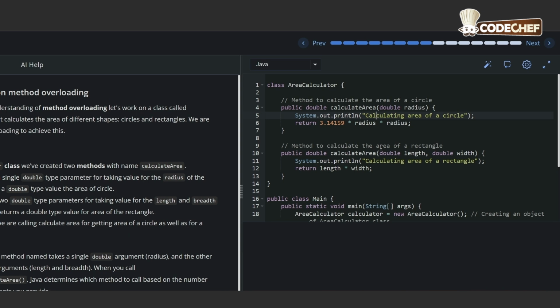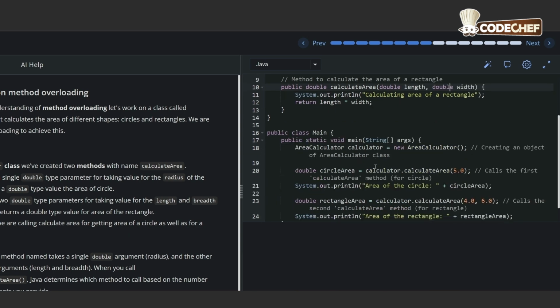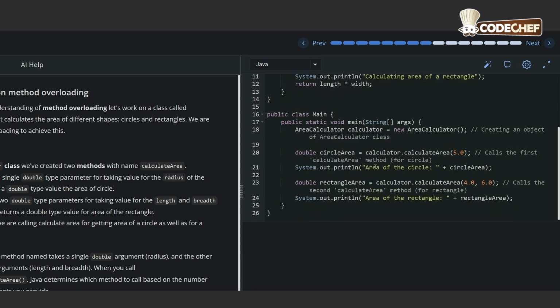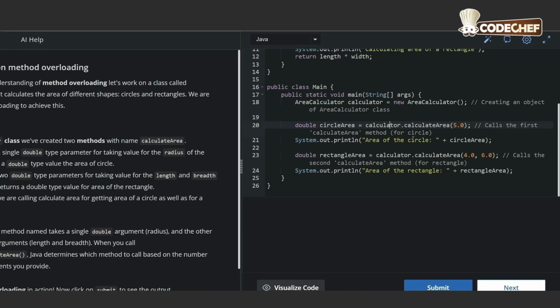Now we have our second method of calculateArea using double length and double width, and again we use two parameters over here, length and width. So here our method calls, we can see calculator.calculateArea, which calls the first calculateArea method for circle, and here we can see the next calculator.calculateArea with two arguments, which calls the rectangle method.